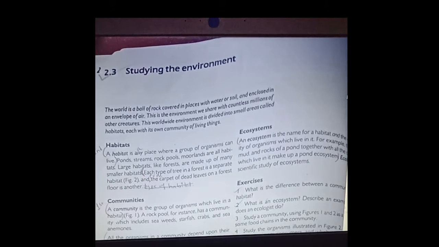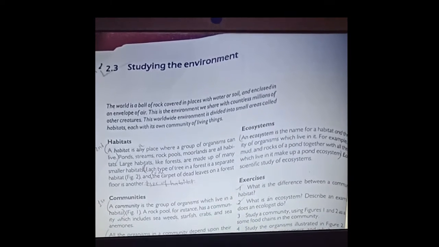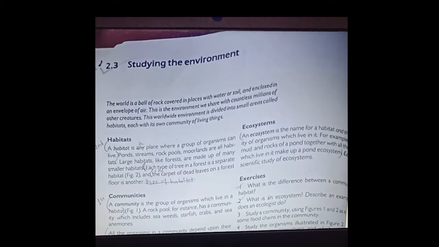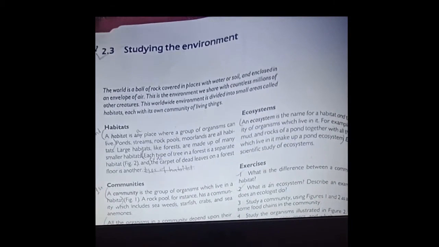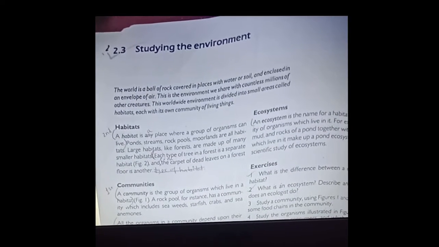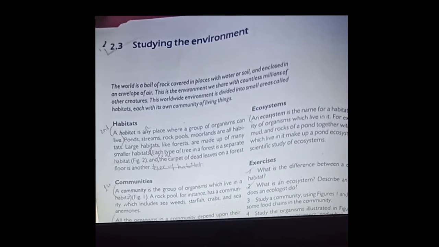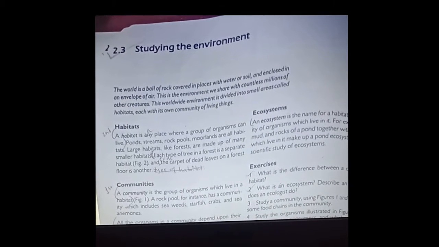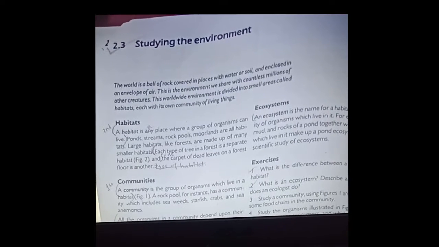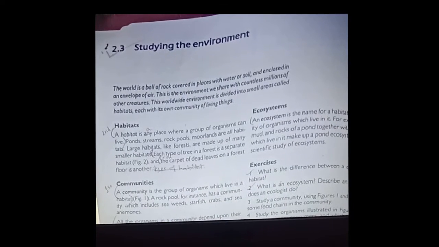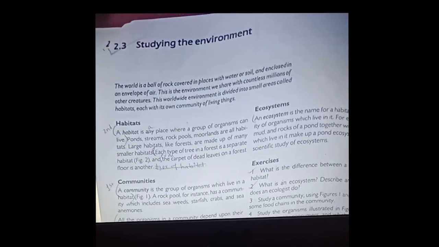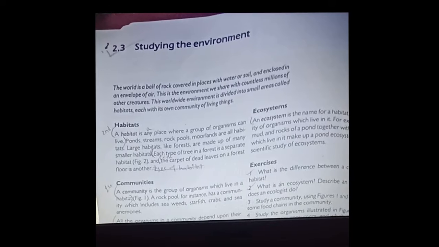So let's start with the basic one. The starting part is habitat. A habitat is a place where a group of organisms can live. So what is the definition of a habitat? A habitat is a place where any kind of organism lives. For example, fish live under the water, so that is their habitat. Tigers live in the jungle, so that is their habitat. We human beings live in buildings and apartments, so that is our habitat. So habitat is any type of place where a group of organisms can live.